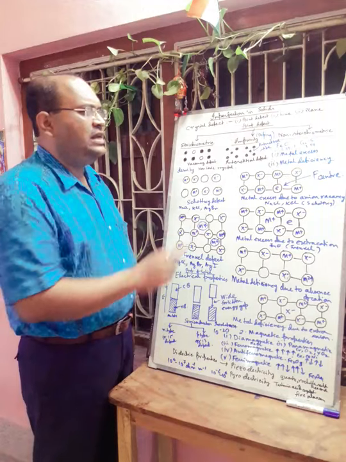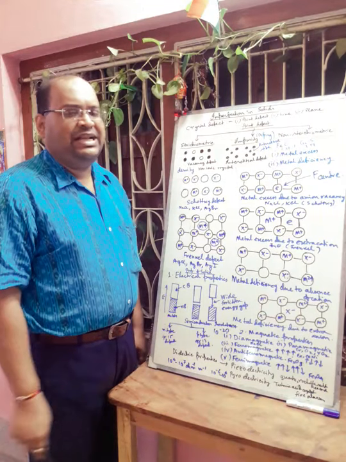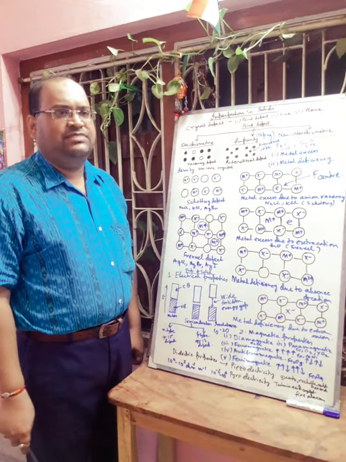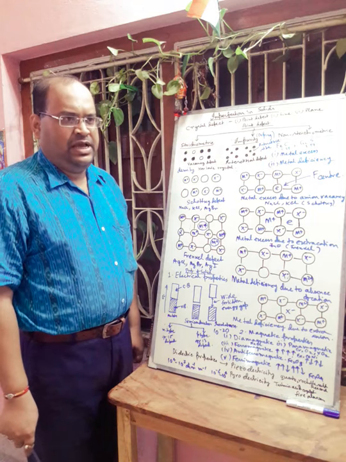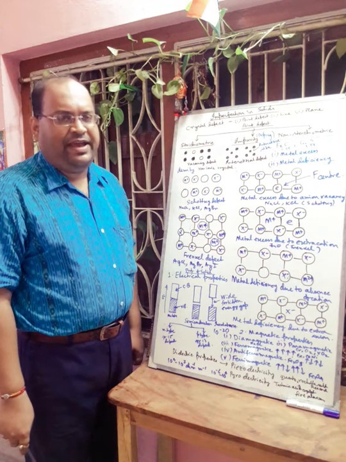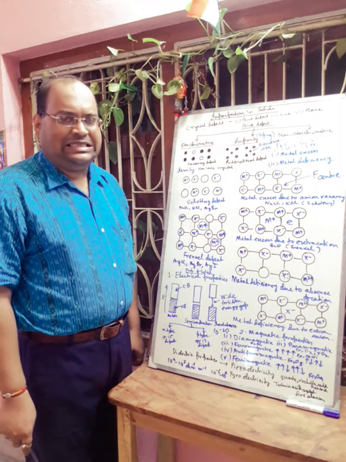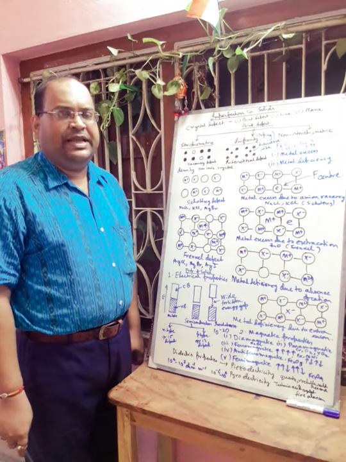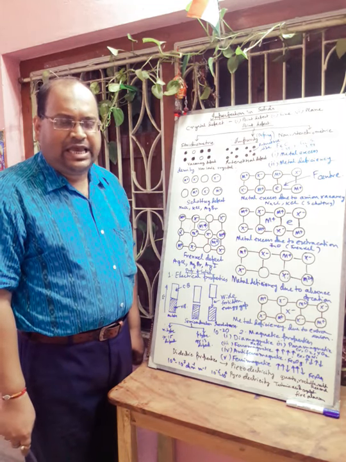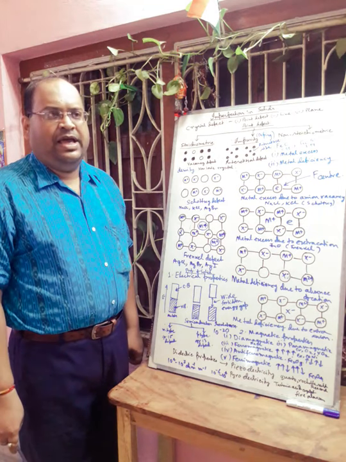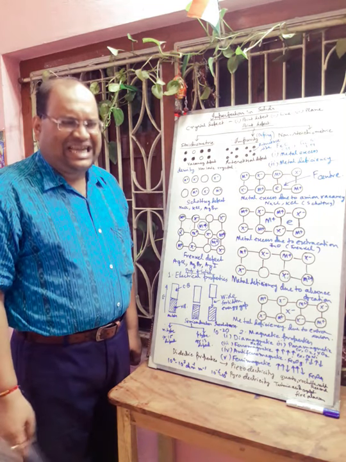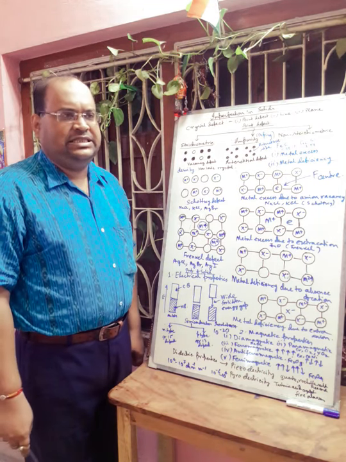Now these defects may be of two types. One is metal excess defect, another is metal deficiency defect. Metal excess defect in an ionic compound may arise either due to the presence of anion vacancy or due to the presence of extra cations at the interstitial position.